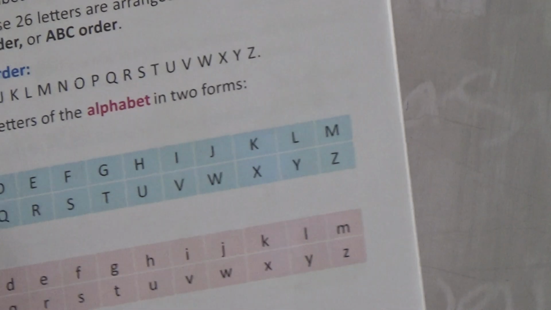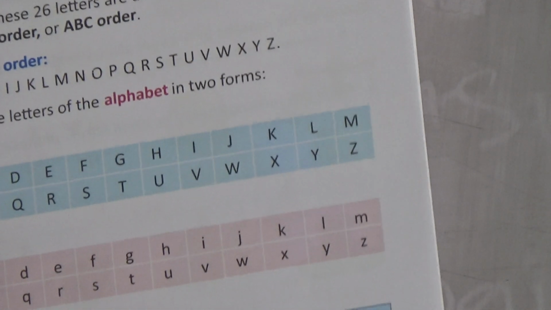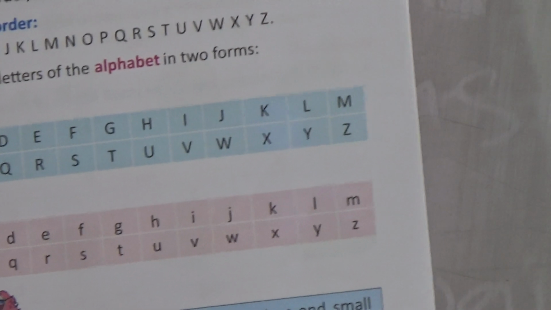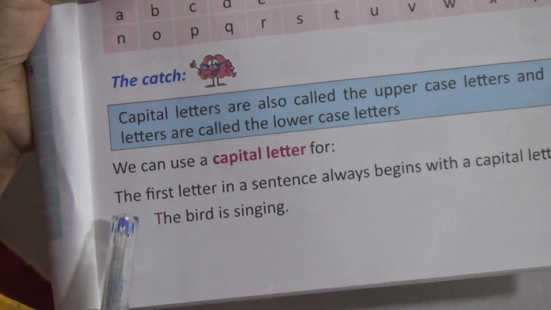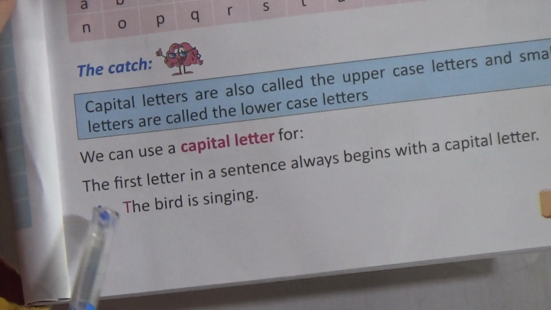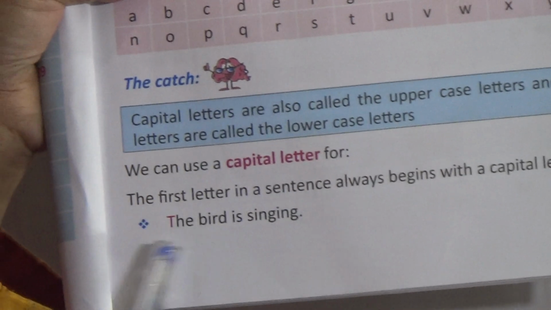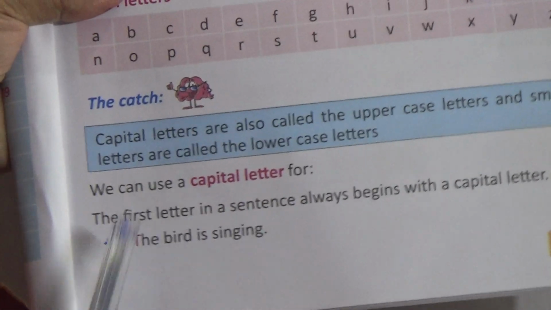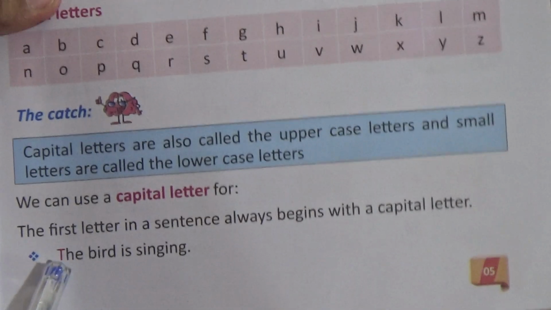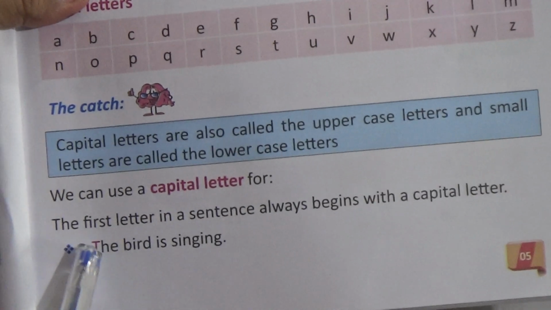Now students, we will learn where we have to use the capital letters. That means the uses of capital letters. The first rule is the first letter in a sentence always begins with a capital letter. For example, the bird is singing. Just look here. T is capital here as this is the first letter of this sentence. So here T is capital.